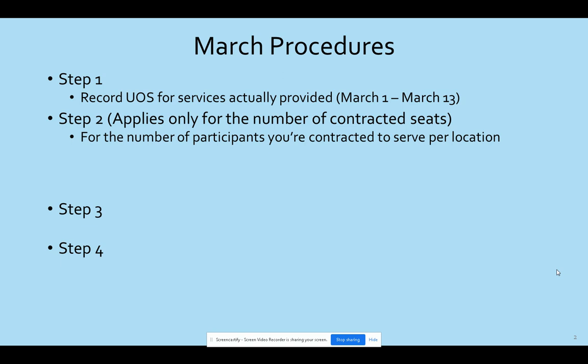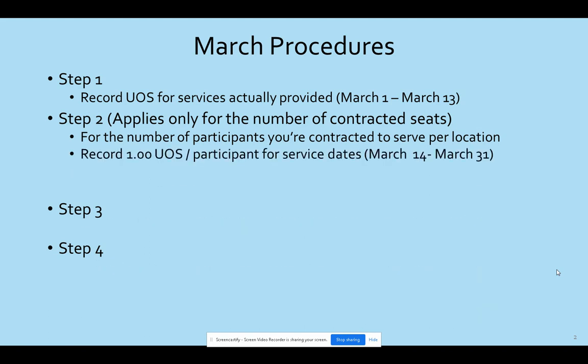Step two applies only for the number of contracted seats that you ordinarily would be serving. Many organizations over-enroll and provide services for more than their contracted seats. So step two would only be for the number of students that you're contracted for. For that number, you would record a 1 in your units of service input module per participant for service dates March 14 through March 31st. Now we say that, but we don't record anything for the weekends. So this would be your Monday through Friday if you're a standard after school program.